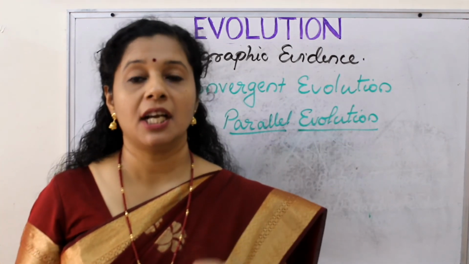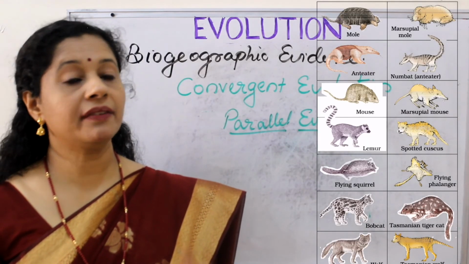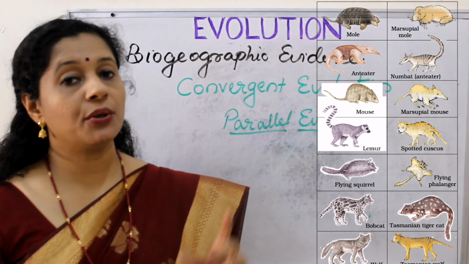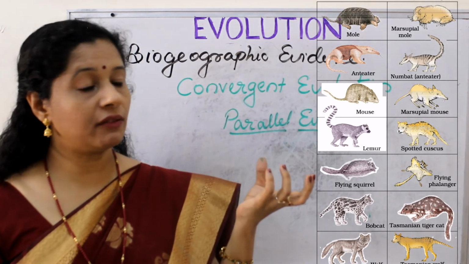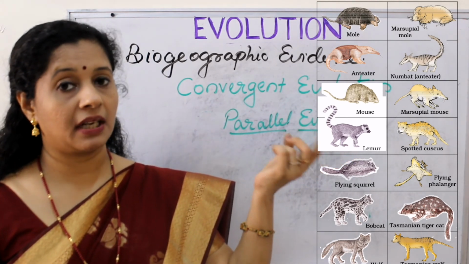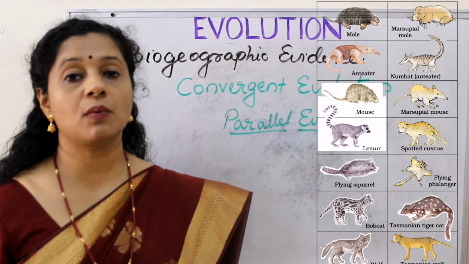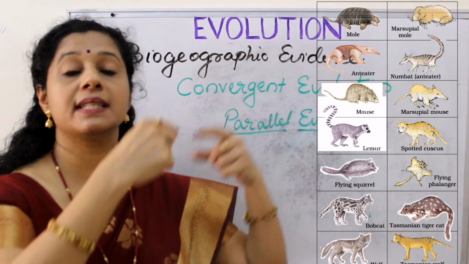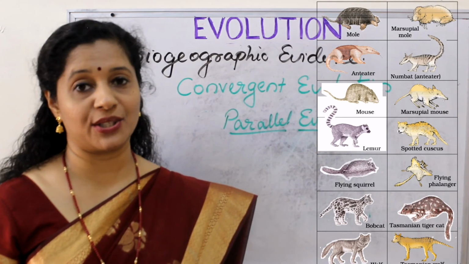In your textbook there is a picture given. This depicts the parallel evolution of marsupials and placental mammals. You can see there is a striking correlation between their modes of evolution. Wolf evolved in the mainland, at the same time the Tasmanian wolf in Australia. Like flying phalanger and flying squirrel, all this striking correlation was there because their line of development was the same, though they were in different continents. So this is known as parallel evolution.